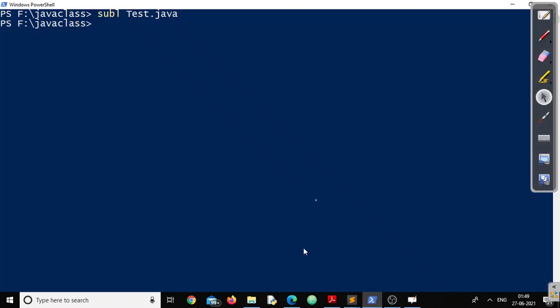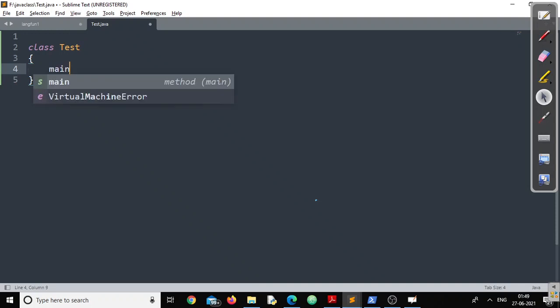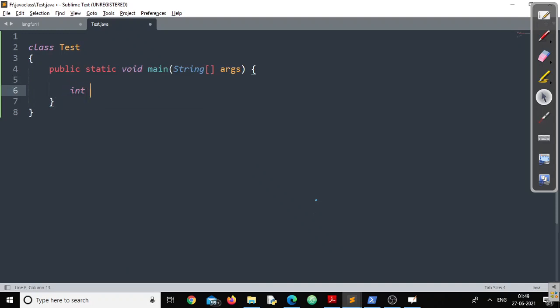Let us check that one. Let us create a Java program. Let me write class FF or maybe class Test. Don't worry, we'll learn everything about that. Suppose I am creating an identifier. I am creating this beautiful variable name.